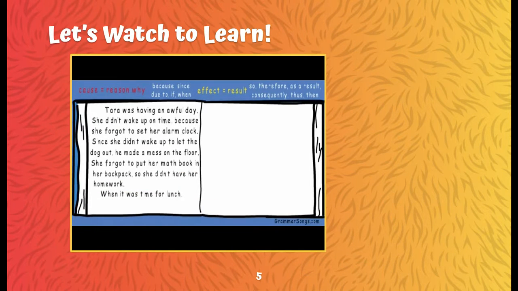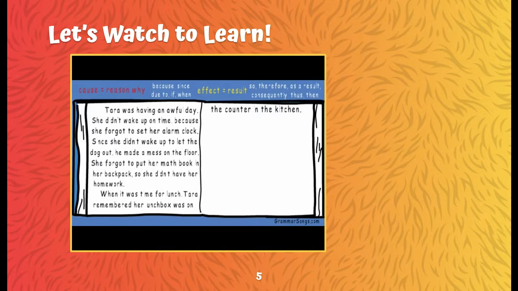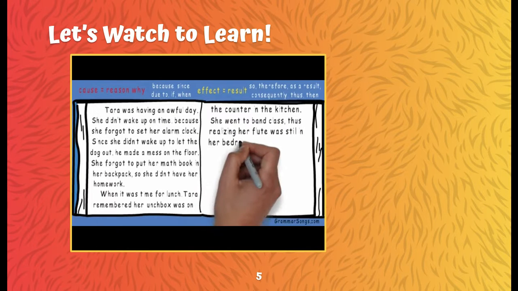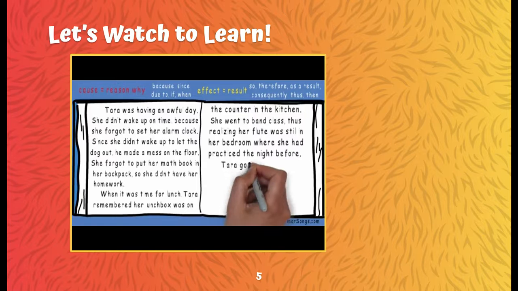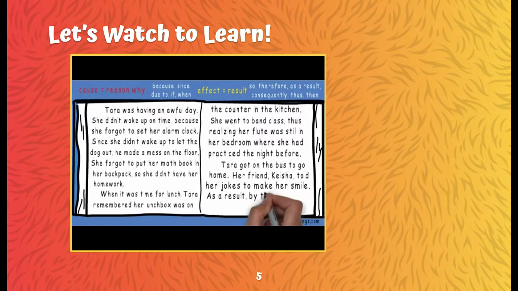When it was time for lunch, Tara remembered her lunchbox was on the counter in the kitchen. She went to band class, thus realizing her flute was still in her bedroom where she had practiced the night before. Tara got on the bus to go home. Her friend Keisha told her jokes to make her smile. As a result, by the time she got home, Tara felt much better.